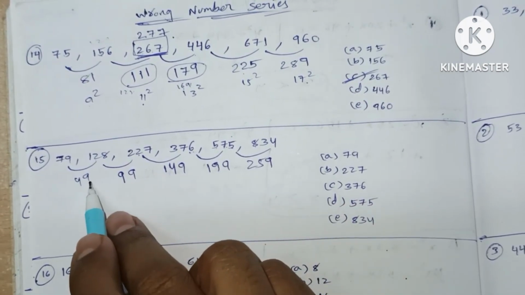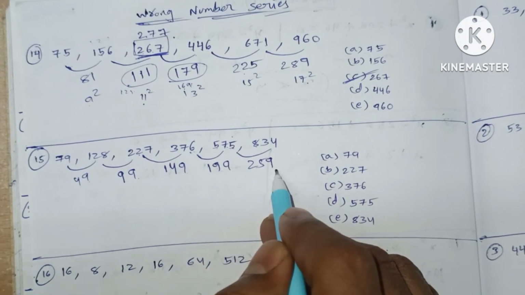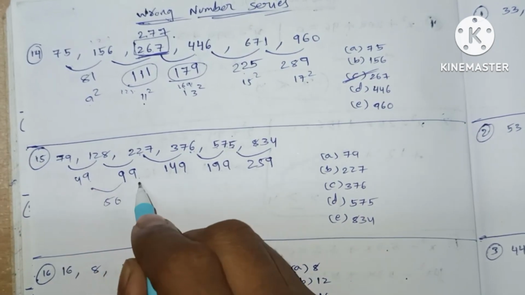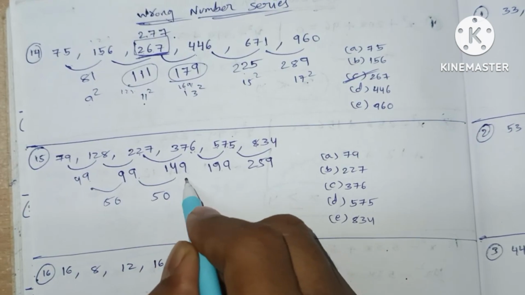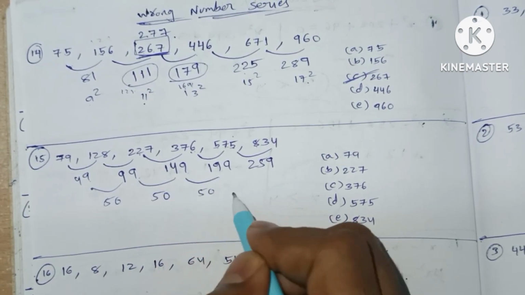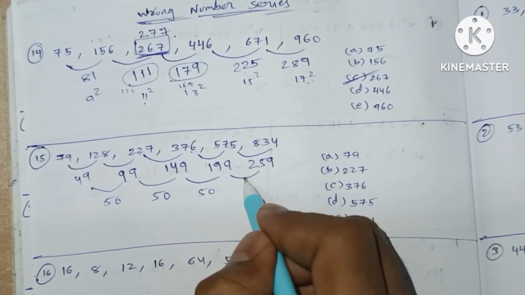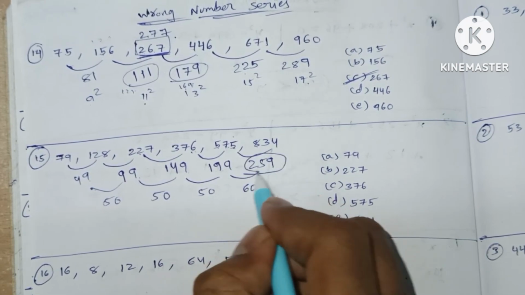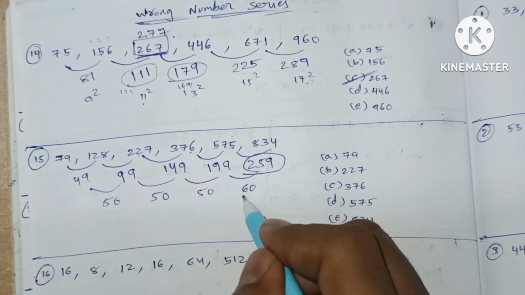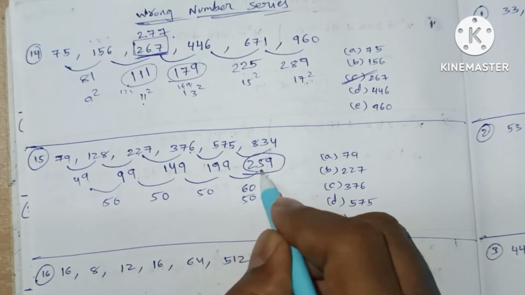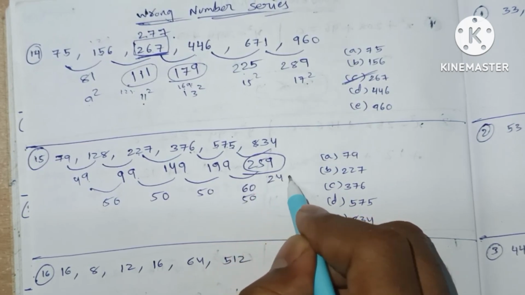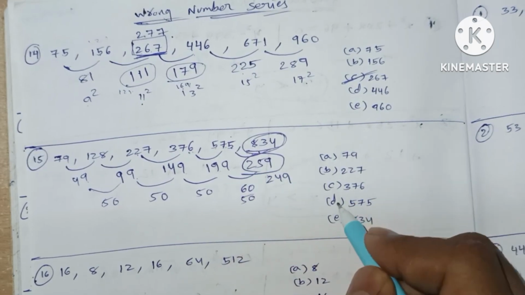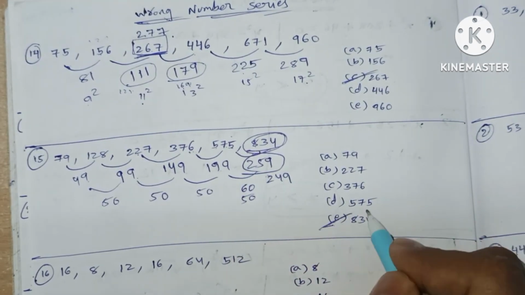Here I can see 9 in the end. So the difference must be the same here. Here the difference is 50. Here the difference is 50. Here the difference is also 50. Here the difference changes. Here the difference is 60. So this is the wrong number. We need to get 50 here. If it is 50 in the difference, we get 249. So wrong number is this one. 834 is our wrong number. Option E.